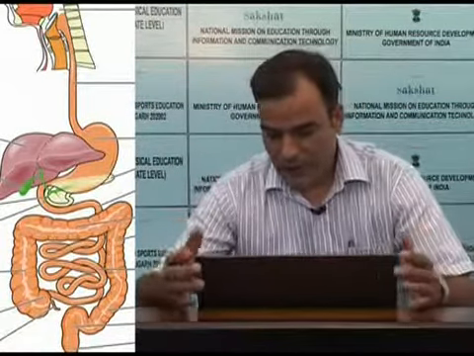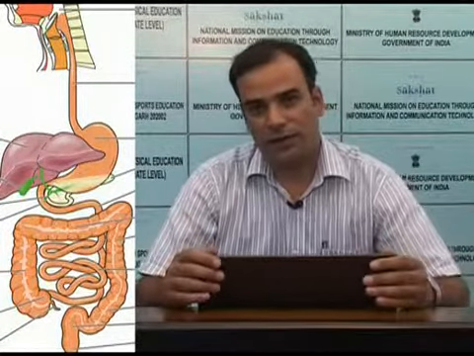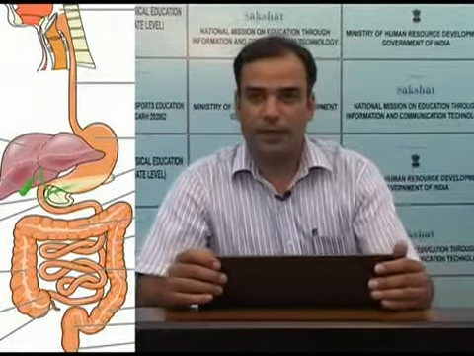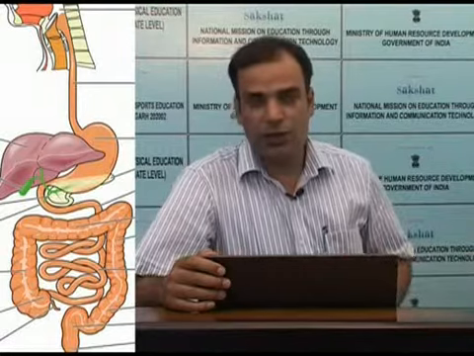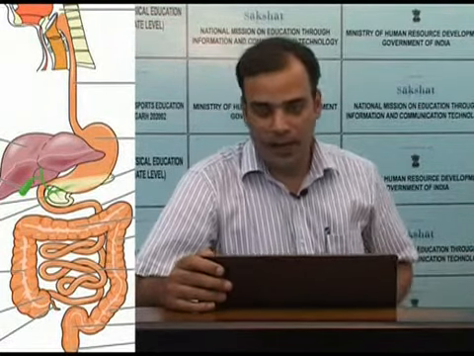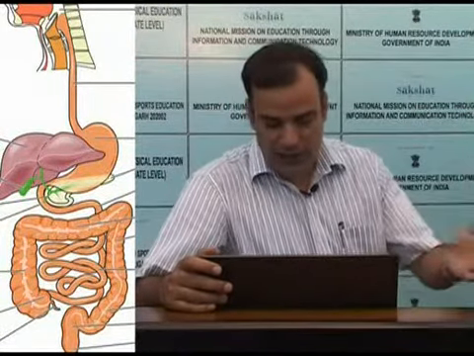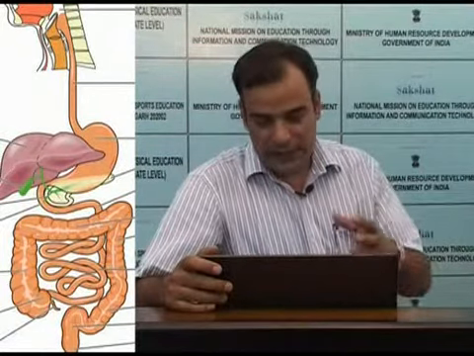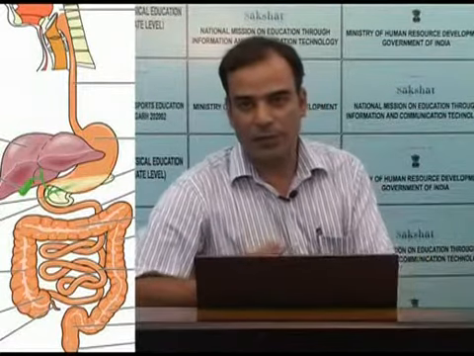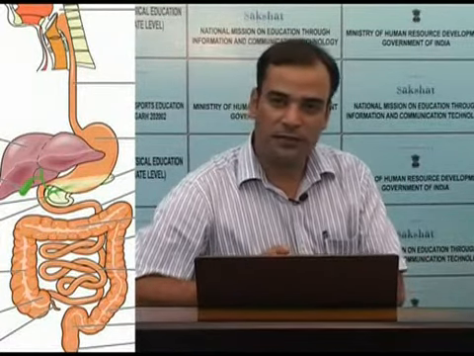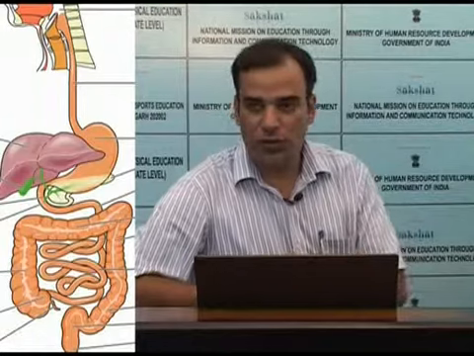Now, before we proceed any further, let us see some basic characteristics of the gastrointestinal tract. Let us first discuss the neuronal control of GIT. Actually, the functions of the GIT, which we will be discussing, which we have already discussed and some will be discussed later, these functions are regulated by 2 communicating systems of the body. One is the endocrine system, and second is the nervous system. So first let us discuss the nervous control of GIT.